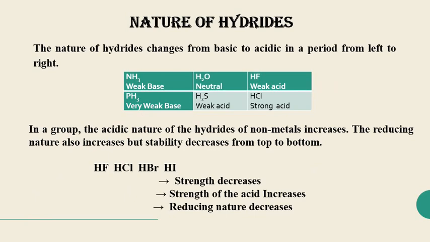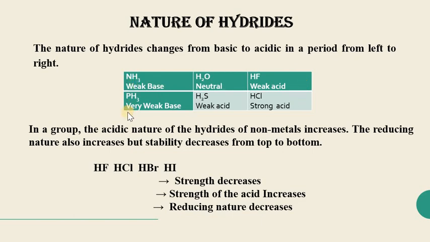Nature of hydrides. The nature of hydrides changes from basic to acidic in a period from left to right. Here examples of the hydrides of nitrogen, oxygen and fluorine are given. You can see that the hydride of nitrogen is a weak base, whereas the hydride of oxygen is neutral and the hydride of fluorine is a weak acid.